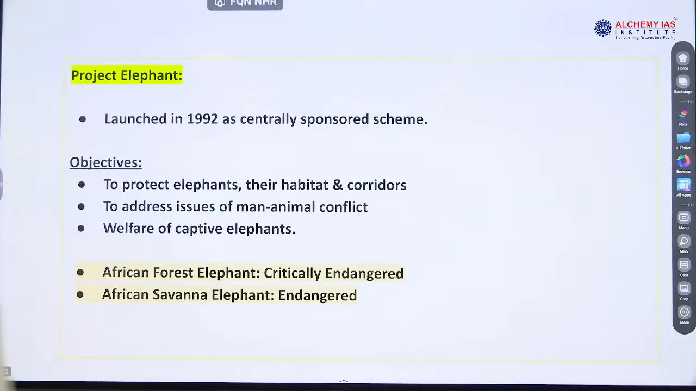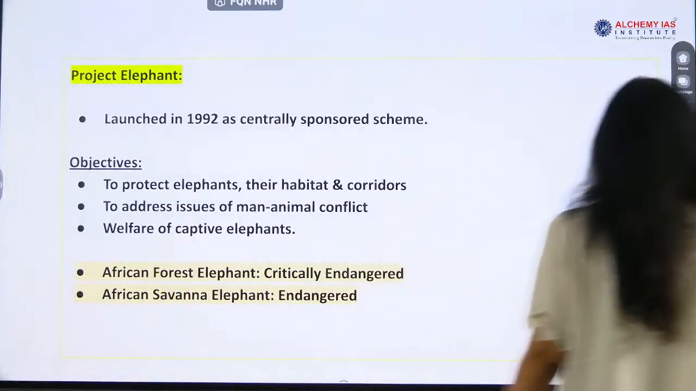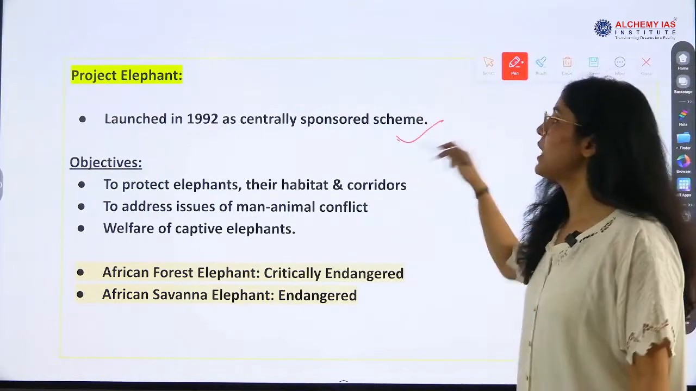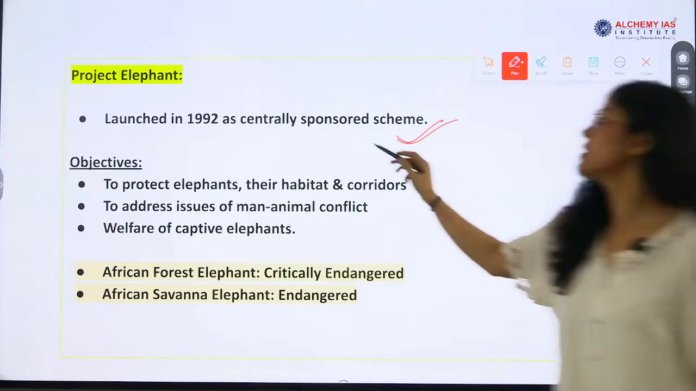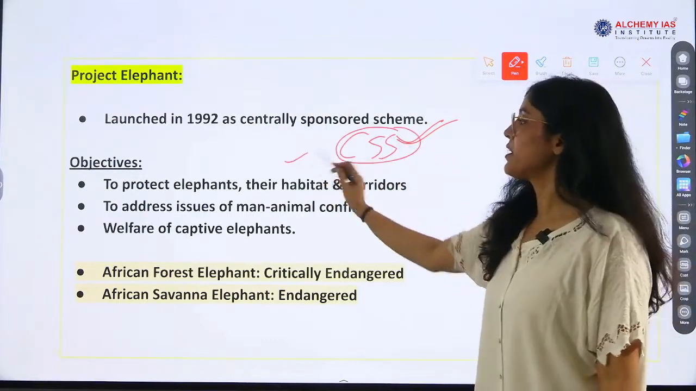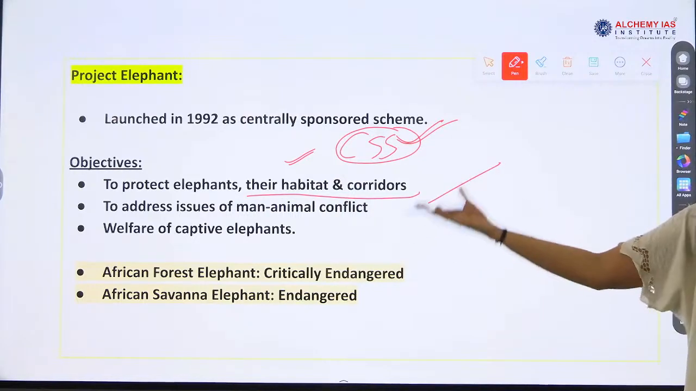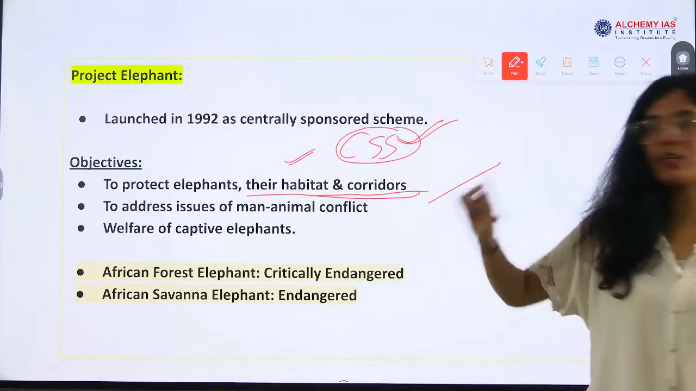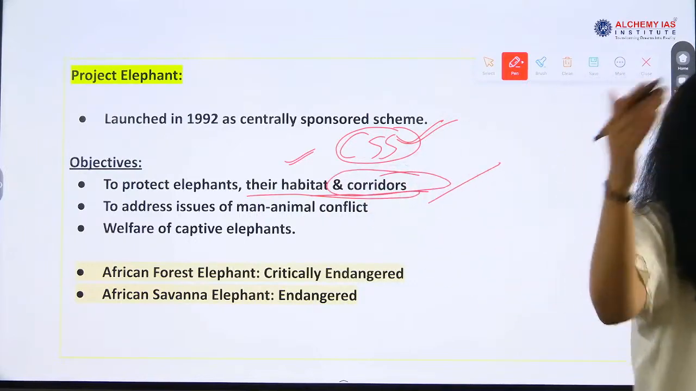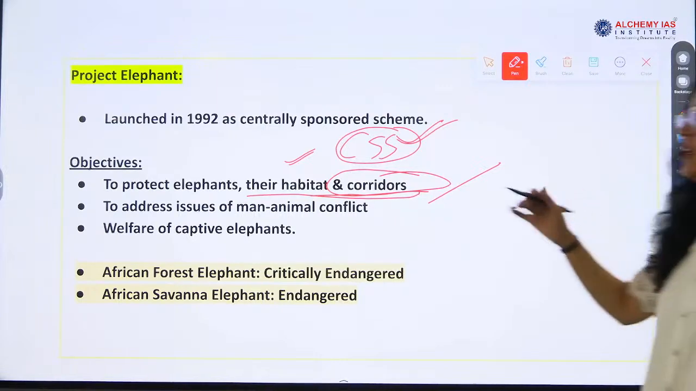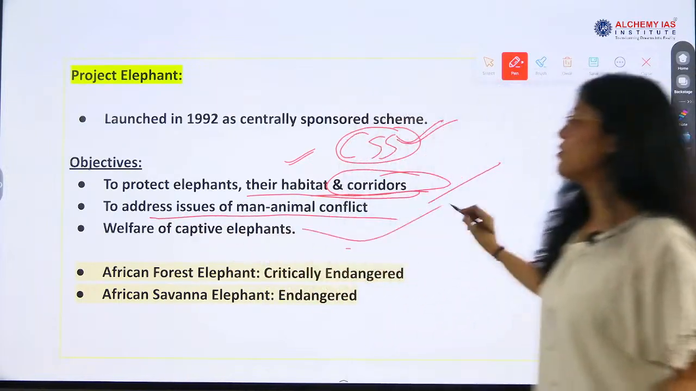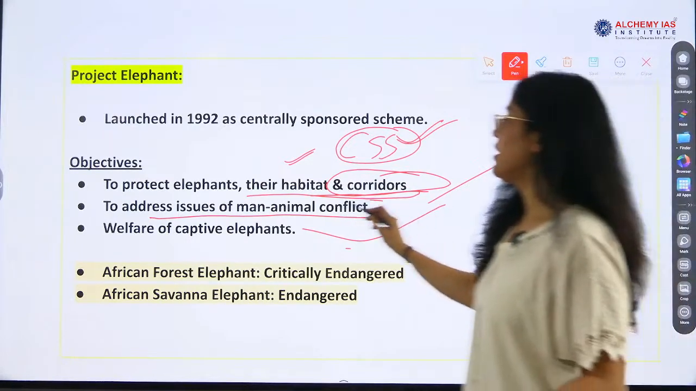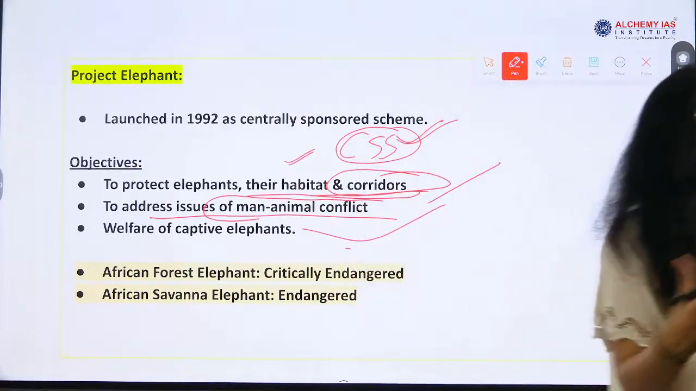Project Elephant. So everything related to elephant is important, right? Launched in 1992 as a centrally sponsored scheme, CSS. The objective is to protect them, their corridors, their habitat, their movement, right? Corridors are the passage provided to the elephants to address issues of man-animal conflict. This is very prominent now, man-animal conflict, and it is leading to death.